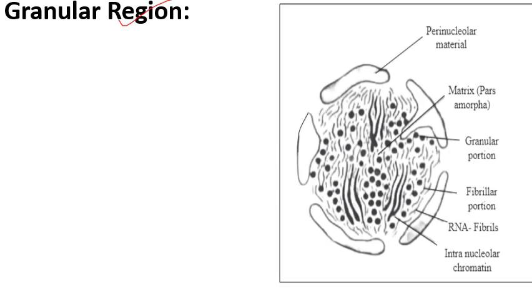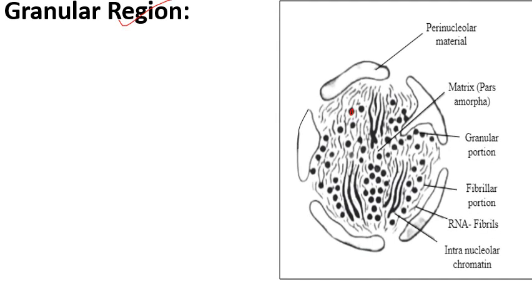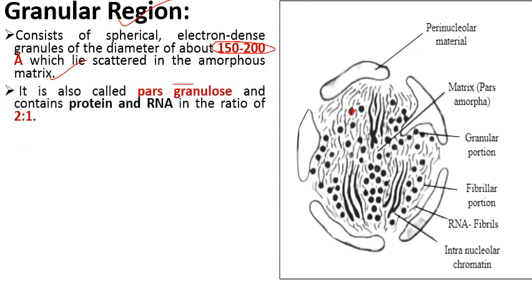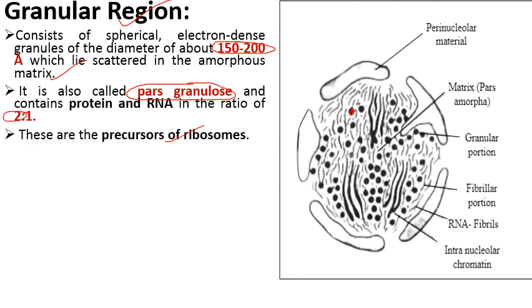So the next part in nucleolus is granular region. So it contains small darkly stained structure granules having a diameter of about 150 to 200 Armstrong, and these lie scattered in the amorphous matrix. They are also known as pars granulosa. इस part को pars granulosa भी कहा जाता है, और इसमें जो ratio होता है protein और RNA का, that is 2:1. These are the precursors of ribosomes.